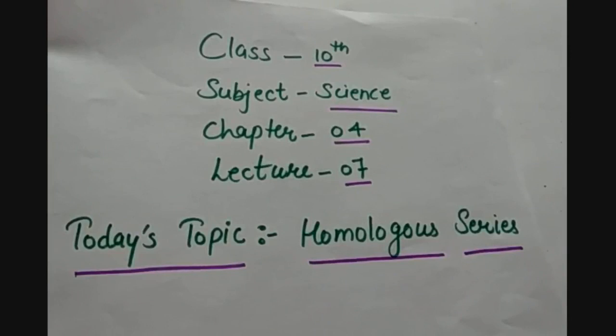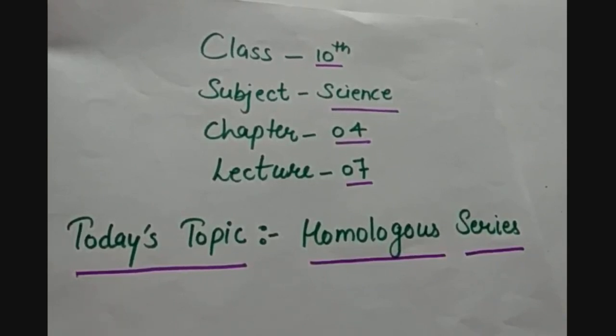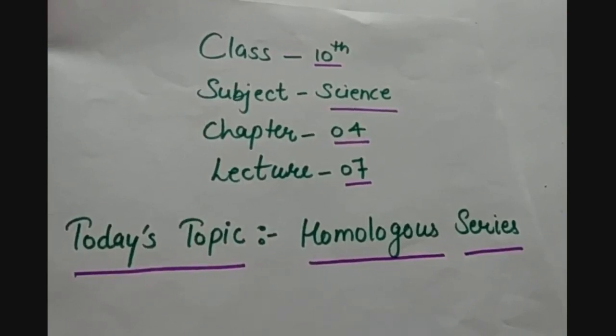This video is for class 10th, subject science, chapter number 4, that is carbon and its compounds, and this is lecture number 7. In the previous lecture, we have studied about the functional groups and cyclic compounds.